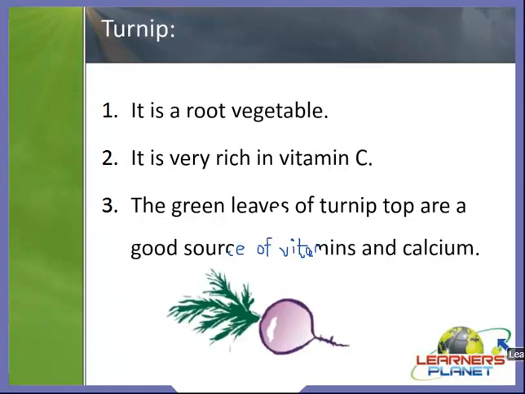Turnip. It is also a root vegetable and it is very rich in vitamin C. So we should consume it in our diet, right? And you will be amazed to know that the green leaves of turnip top, which is seen in this picture, are a good source of vitamins and calcium. So we should consume turnip as a vegetable, and also its green leaves, because it will provide us with vitamins and calcium. And as you know, vitamins and calcium are very important for us.